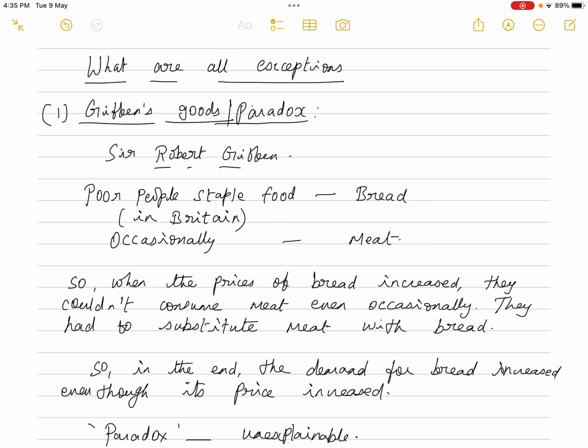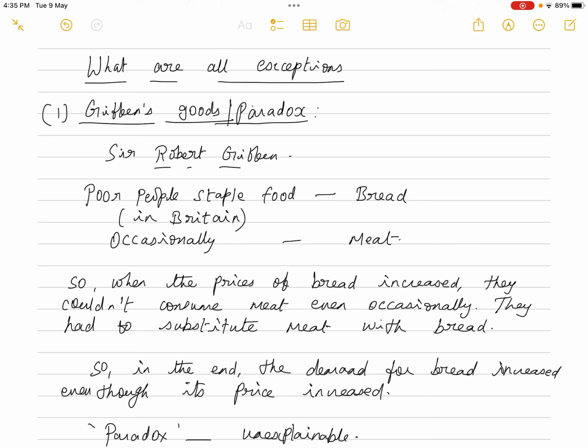But finally what is the situation? The reason might be different, but finally it so happened that even though the price of bread increased, the demand for bread increased. Assuming that the workers, out of 7 days in a week, 5 days they used to consume bread and 2 days in a week they were consuming meat. But since the price of bread increased, those 2 days also they were not able to consume meat. Their income was not sufficient to purchase meat, because all the 5 days their income is spent on purchasing bread, because the prices of bread increased.